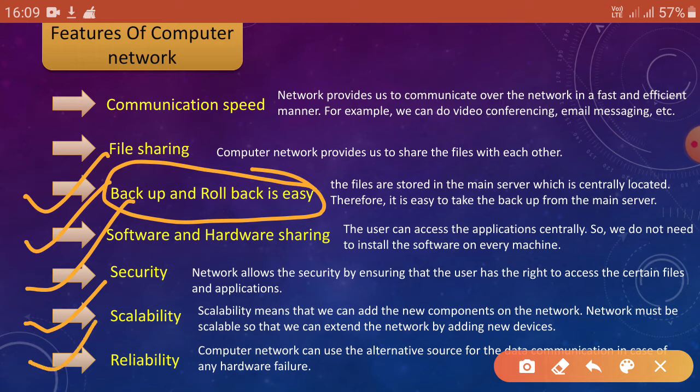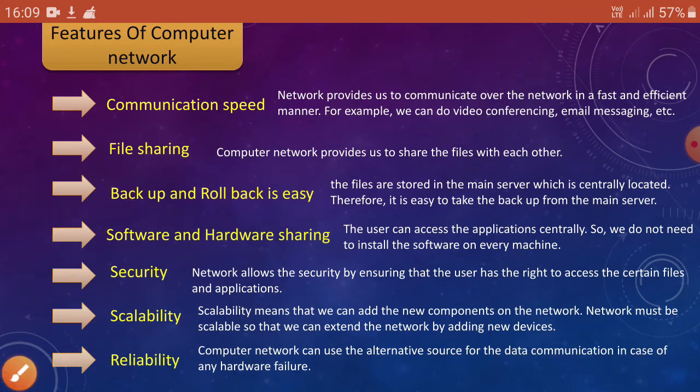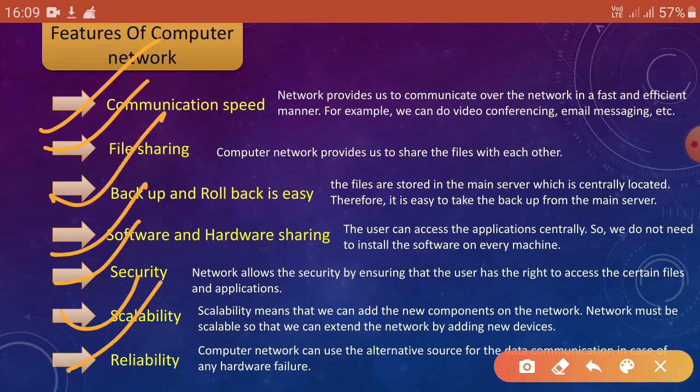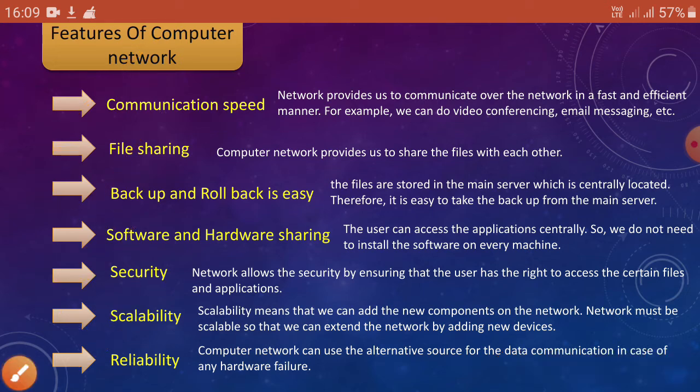And the last part is reliability. What is reliability? A computer network can use an alternative source for data communication in case of any hardware failure. Okay, that is called reliability. Got it? So remember all the points listed here one by one. Okay, next part.